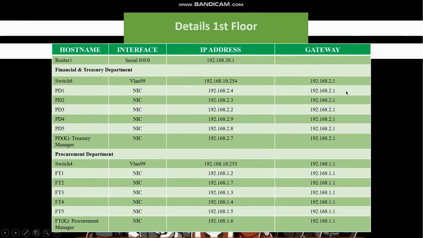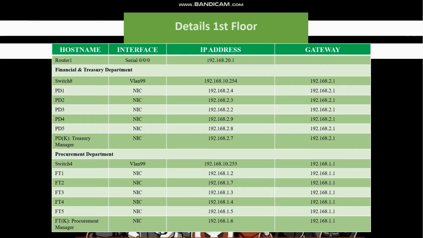I would like to present the table which has the IP addresses assigned to each device in our network topology. On the first floor, we have one router, called router 1. There is one IP address assigned to it, which is 192.168.20.1, for the Financial and Treasury department. In this department, the first device is the switch, called switch 8, then PD1, PD2, PD3, PD4, PD5, and another one is PDK, which refers to the Treasury Manager.